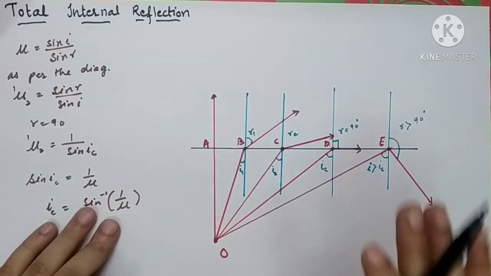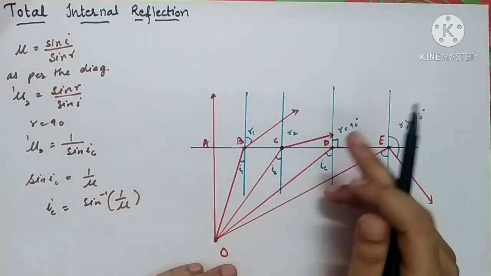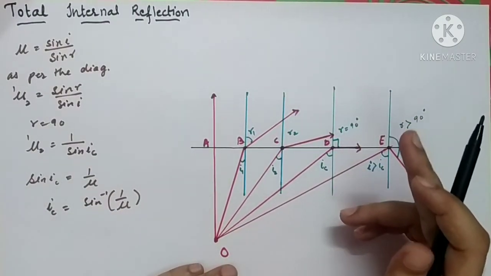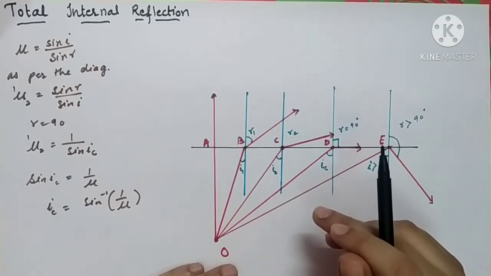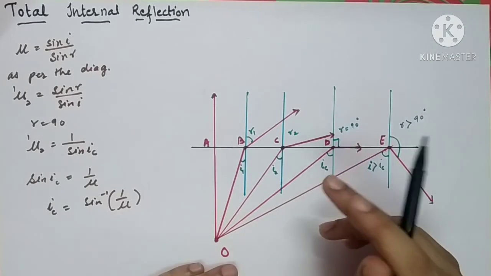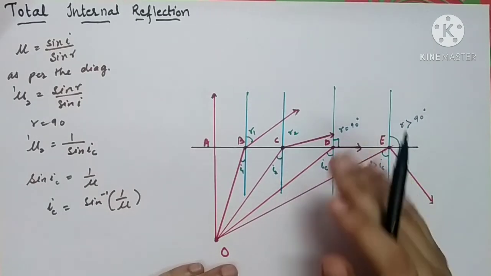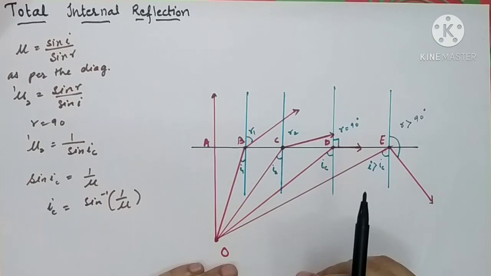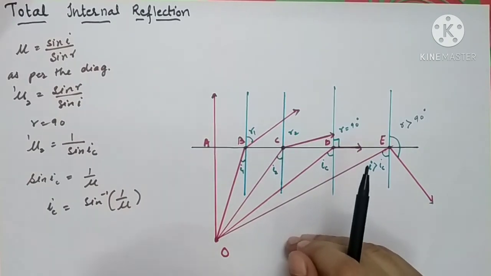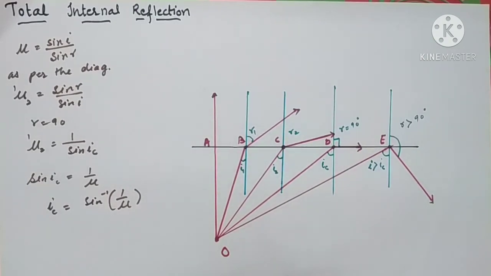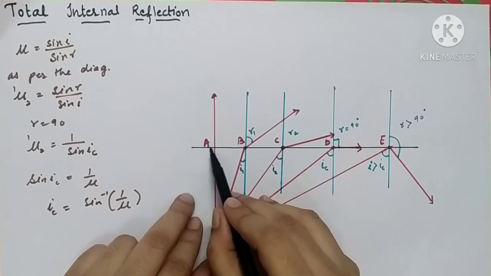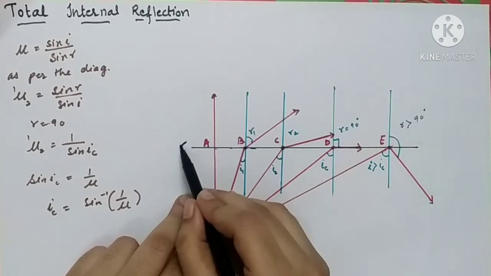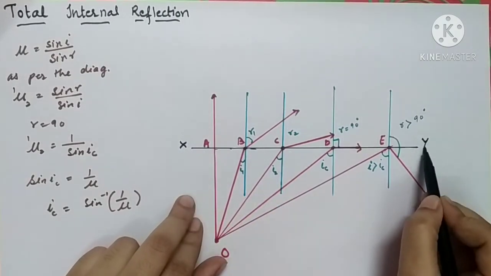We all know that whenever a light ray passes from a rarer medium to a denser medium, it bends towards the normal, and whenever it passes from a denser medium to a rarer medium, it bends away from the normal. So again here we have taken two media into account. Let us consider the surface of a denser medium. Consider this surface X and Y.